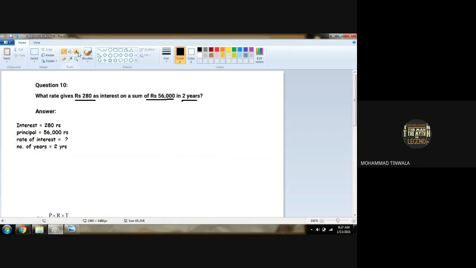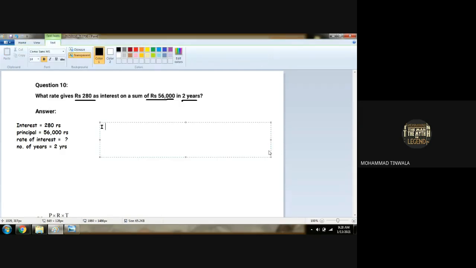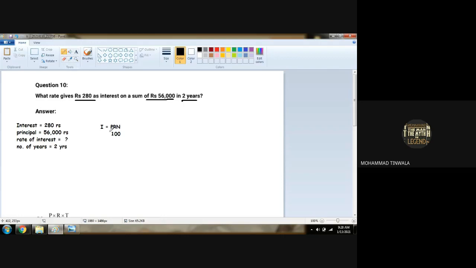Now, which formula we have to use? We have to use the same. I is equal to PRN upon 100. Is that clear, boys? Yes, clear. Yes, sir. Clear, thank you.